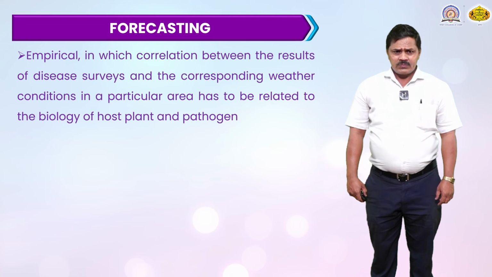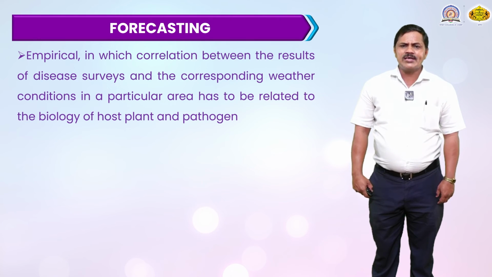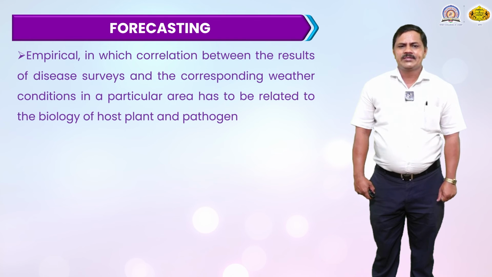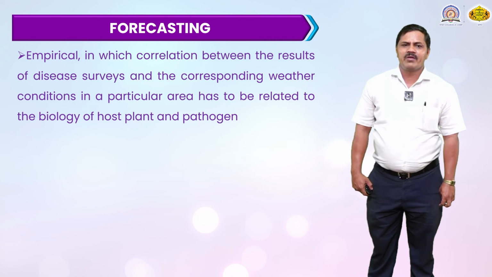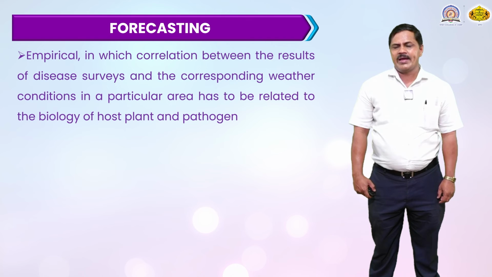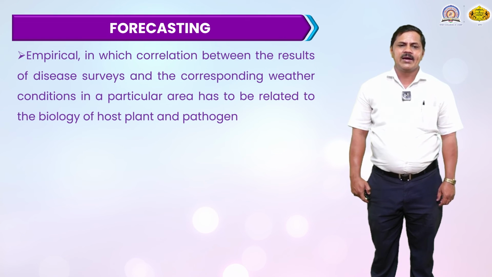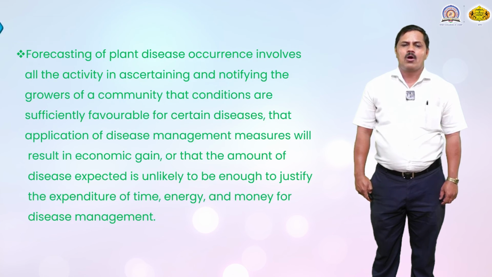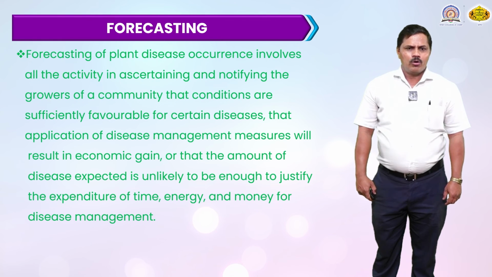If we recall, the correlation between the survival of the disease and the corresponding weather conditions in a particular area is related to the biology and host plant of the pathogen.